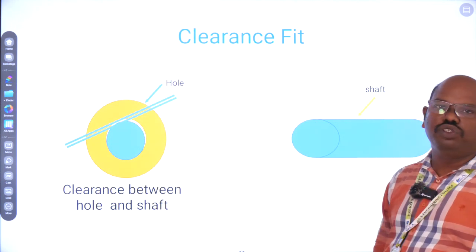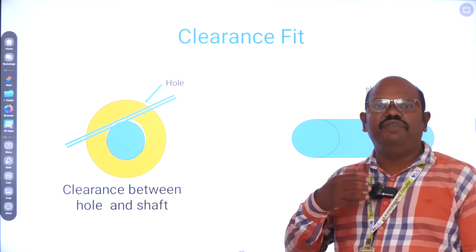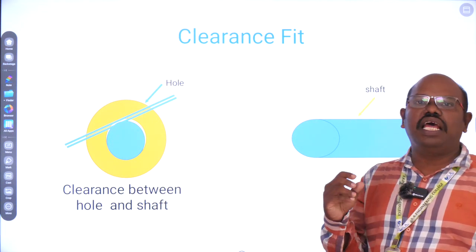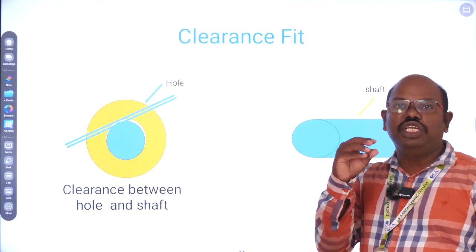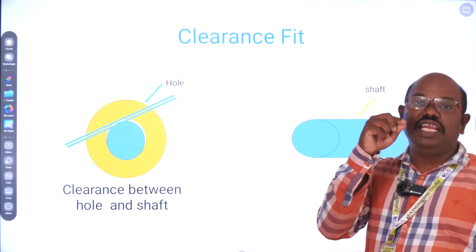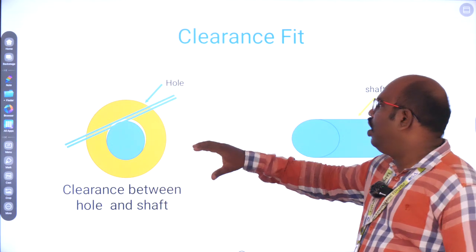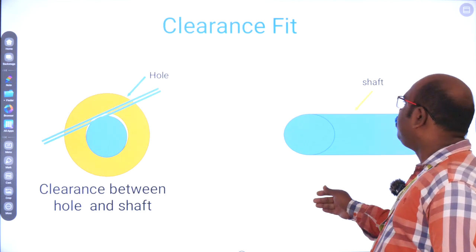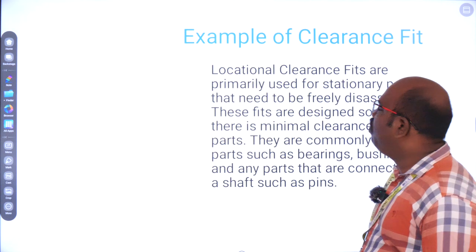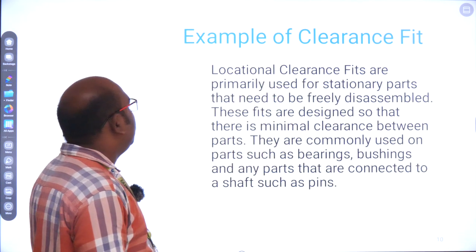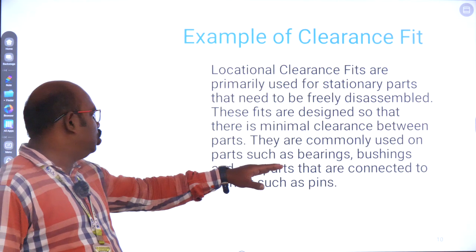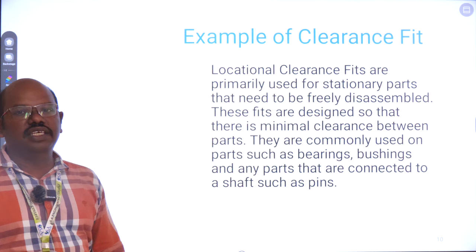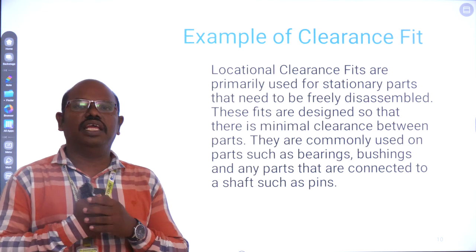It is used where the shaft is held in the cylinder or hole. The clearance fit is widely used for parts like bearings, bushings and other components where the hole and shaft are not tightly fitted.